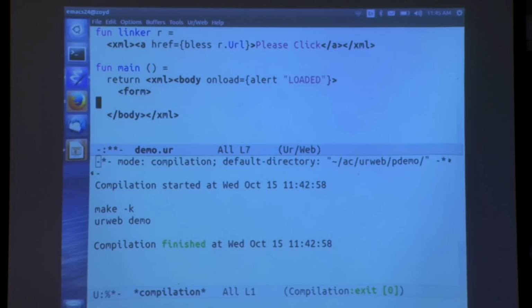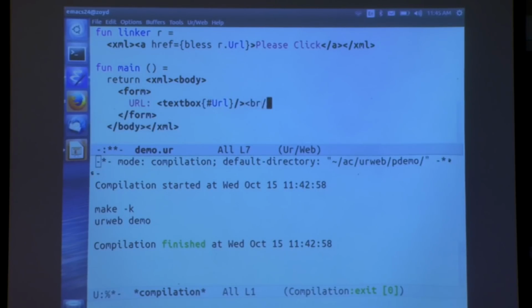All right, so we can put a form in here. Probably want to get rid of this on load now. And form. And the form wants us to enter a URL in a text box called URL. And then we can have a submit button.